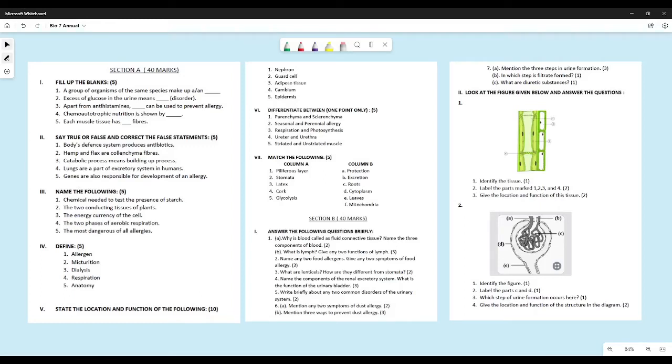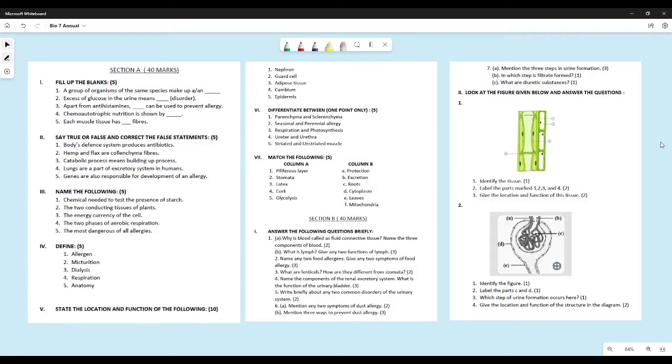Hello everyone, so today let us talk about your annual exam biology paper. So the first question was fill up the blanks. A group of organisms of the same species make up a population. Okay, so it will be population. A population is always of the same species.